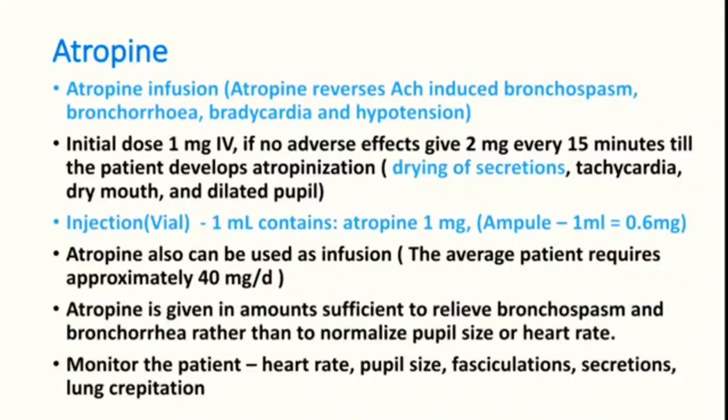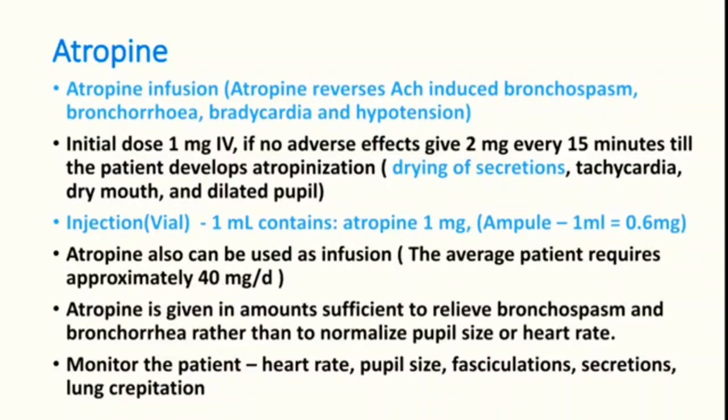The vial contains atropine, 1 ml contains 1 mg, but the ampule contains 1 ml equal to 0.6 mg. There is a difference between a vial and an ampule. So atropine should be given as an infusion. You can give fixed split doses like 1 milligram every 1 hour. Like that also you can give, but infusions are always better, because atropine is a short acting drug.